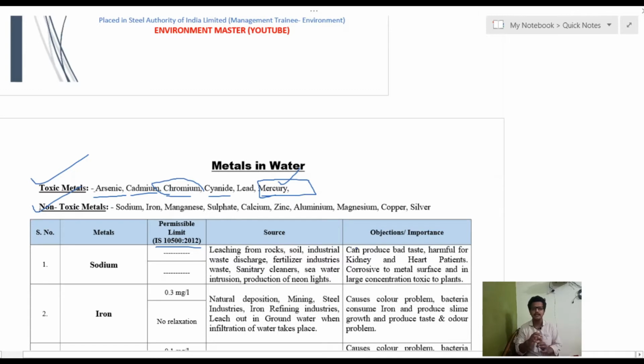These metals do not only cause harmful impact on our body, but actually some of these metals are essential ingredients for the survival of life, for human beings as well as plants and animals. So that is why we will first discuss sodium.